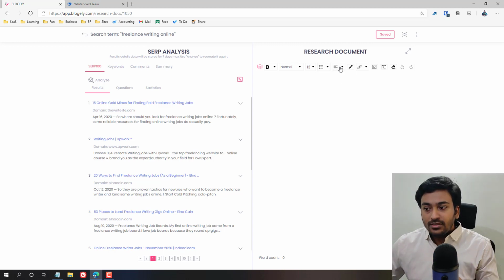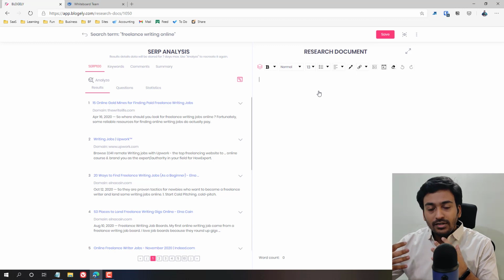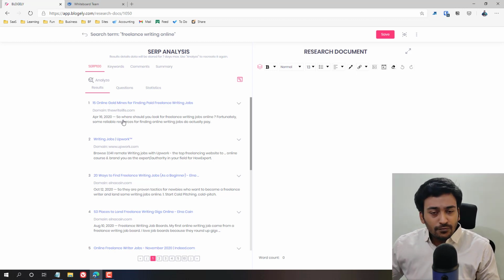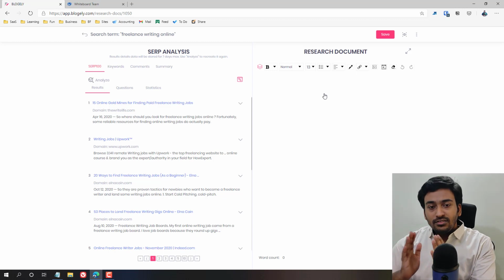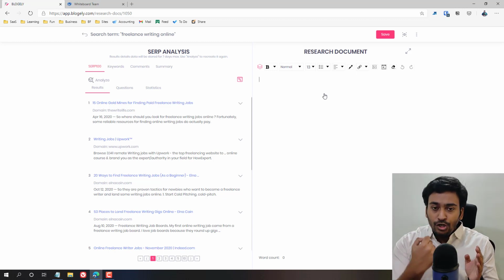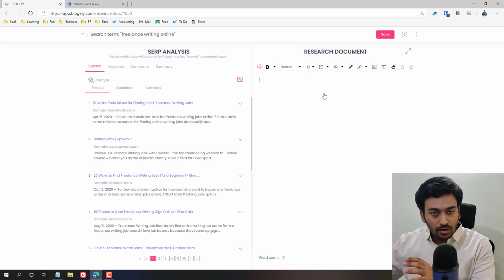There are two ways. This research document helps you to create ideas. This research document will contain duplicate text, straight-up mentions from other URLs. The unique process is, this research doc is not going to be published. This research doc is going to be an article source which we are going to use to create our main article.